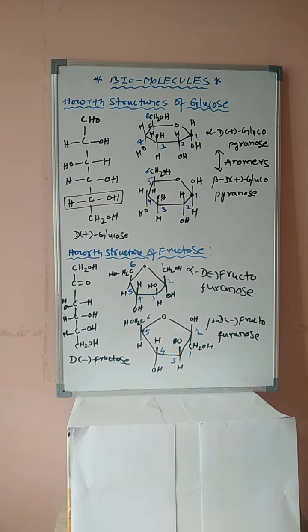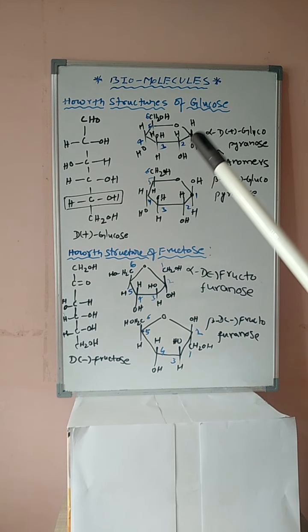Clear, students? Okay, students. Therefore, alpha D plus glucopyranose and beta D plus glucopyranose are anomers because they differ in configuration at the first carbon, C1, only.